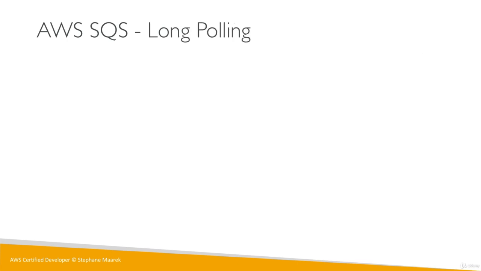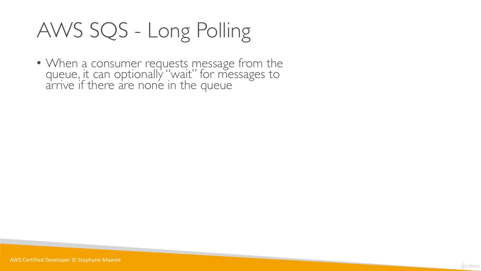Now let's talk about long polling. Very popular question of the exam. When a consumer requests a message from the queue, it says, hey, do you have any messages for me? Now the queue can respond right away and say yes or no. But you can also wait for messages to arrive if there are none in the queue. So you say to the queue, hey, are there any messages? And by the way, if there are no messages, I'm willing to wait 20 seconds until you have one. This is called long polling.